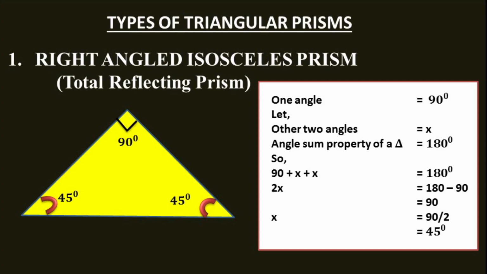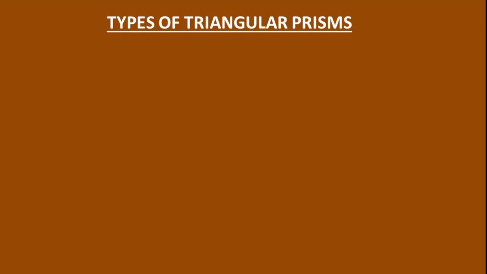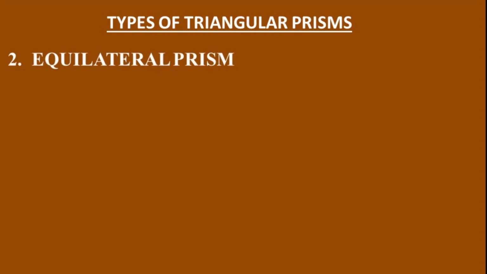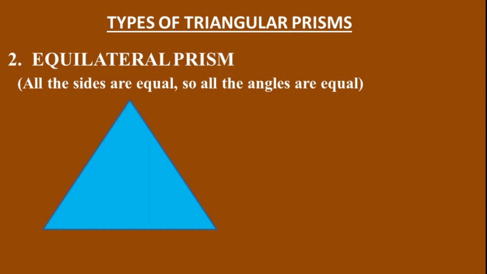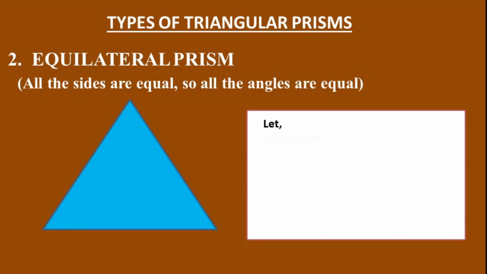The second type of prism is the equilateral prism. Equilateral means all sides are equal, so all the angles are equal. Let us suppose the equal angles as x, and the angle sum property of a triangle is 180 degree.